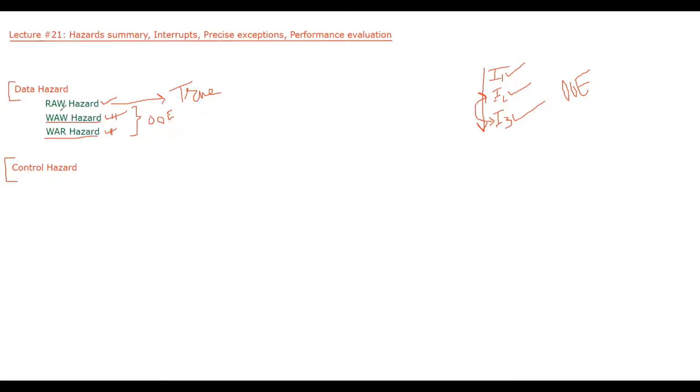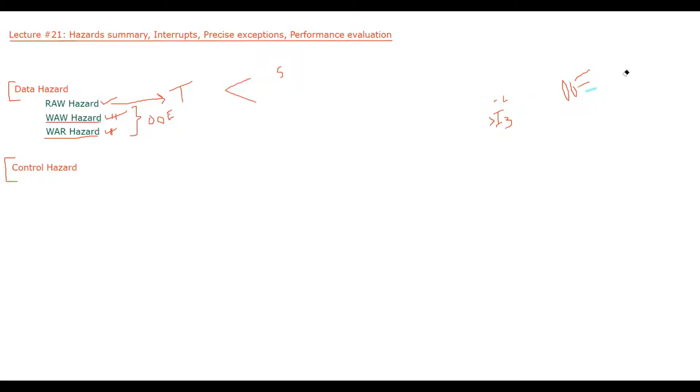However, the RAW hazard, this kind of dependency, is in all processors, whether it is an in-order processor or out-of-order processor. And we have provided solutions for a RAW hazard. One was a software solution, which was inserting instructions between two dependent instructions. The next one was a hardware solution, which was forwarding, data forwarding.